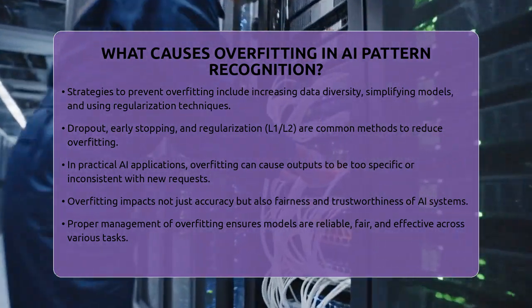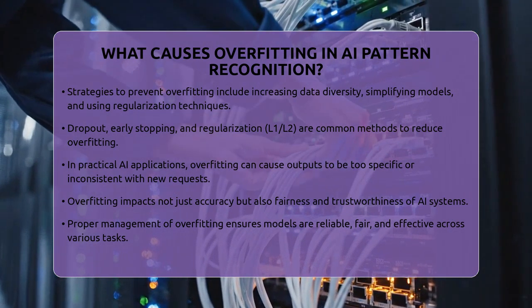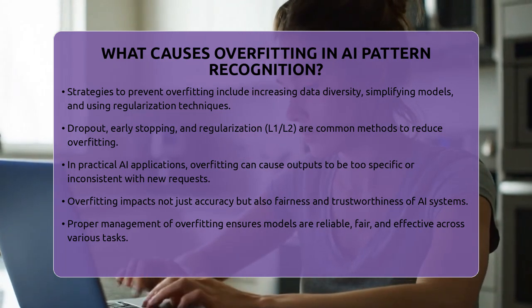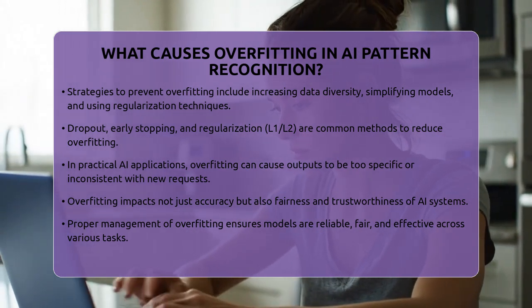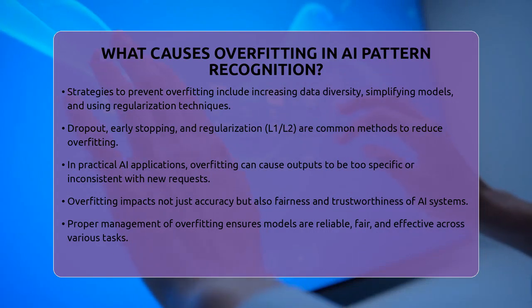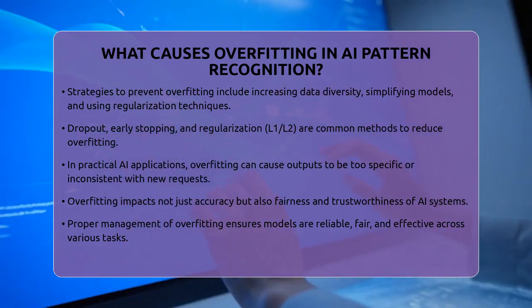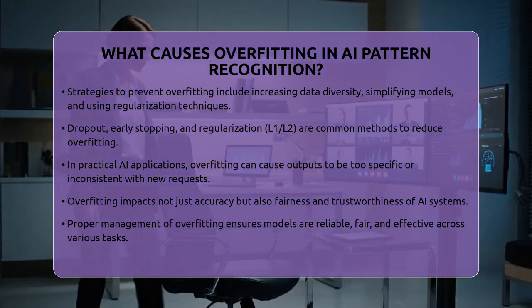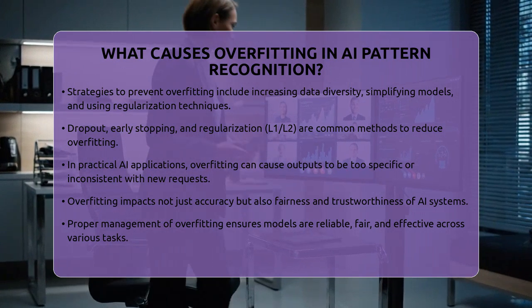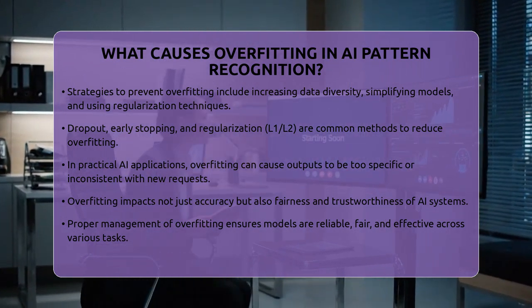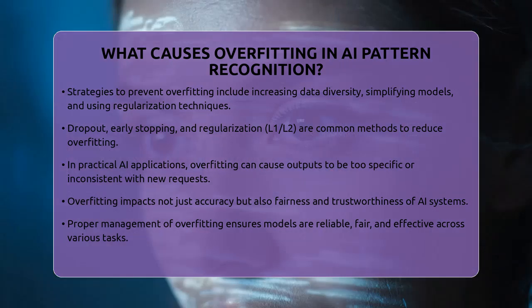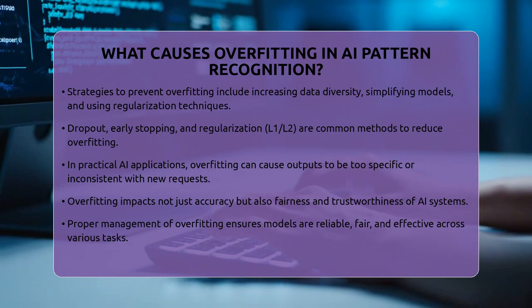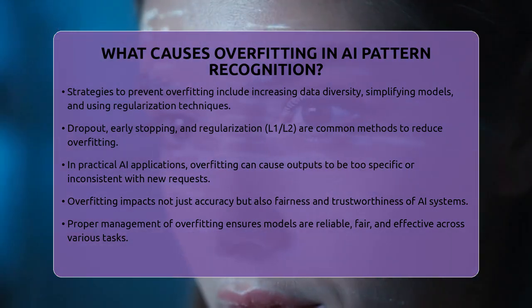Managing overfitting is not just about technical accuracy, it also ties into fairness and trust. Overfit models can make biased or unreliable decisions, which can harm user confidence. Understanding how to spot and prevent overfitting is a vital part of building reliable AI systems. Balancing the complexity of the model, the quality and size of data, and proper validation helps create systems that work well in many different situations. This balance is essential for developing AI that can recognize patterns accurately and fairly across a wide range of tasks.